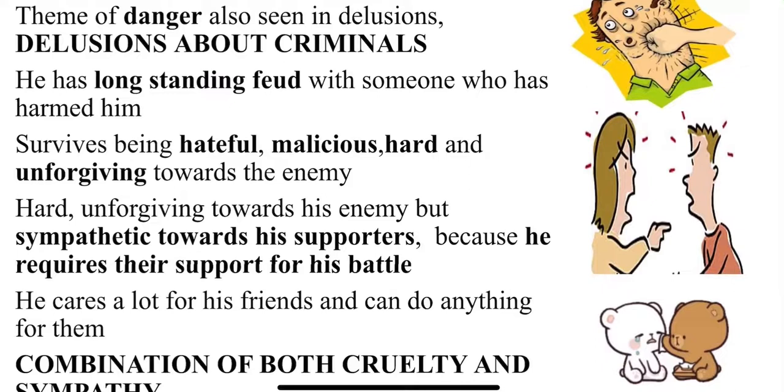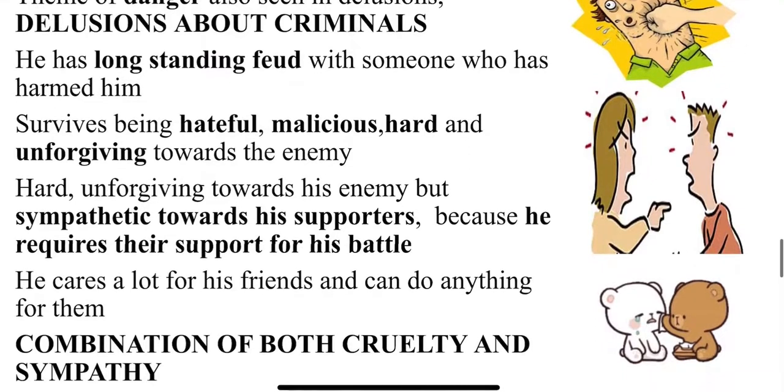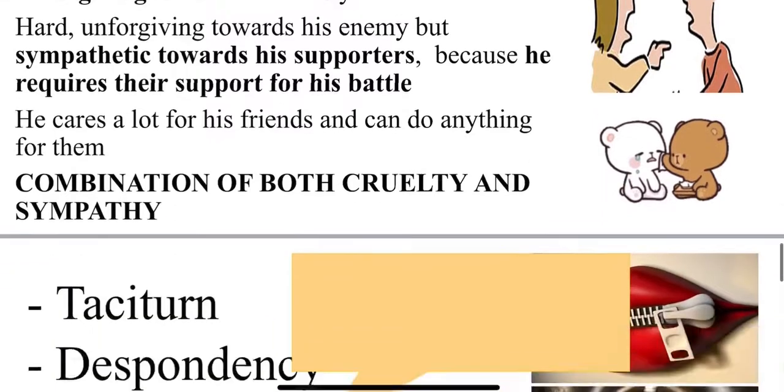Why does nitric acid support his friends and is sympathetic and caring to them? Because when he holds a grudge or wants to be malicious and harm others, he wants their support for that. For his battle, he wants support. That is the reason he is sympathetic towards his supporters. He cares a lot for his friends and can do anything for them. Combination of both cruelty and sympathy is found in nitric acid.